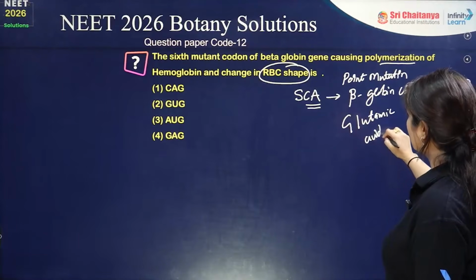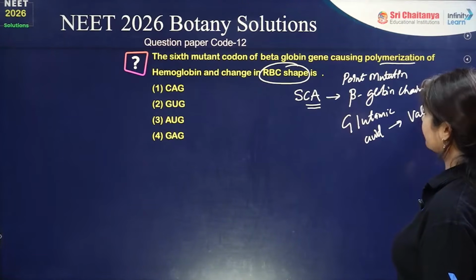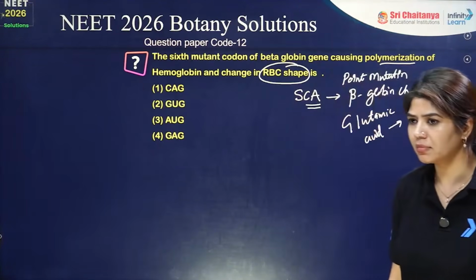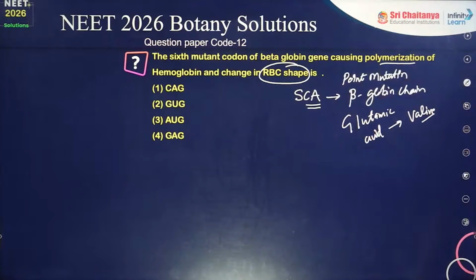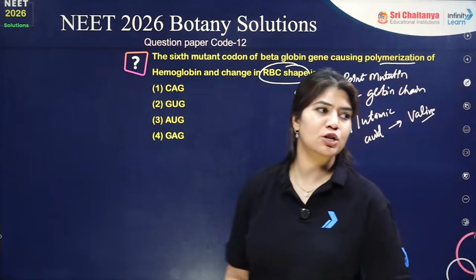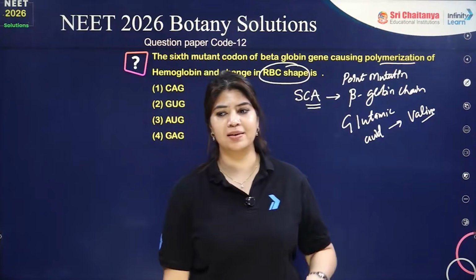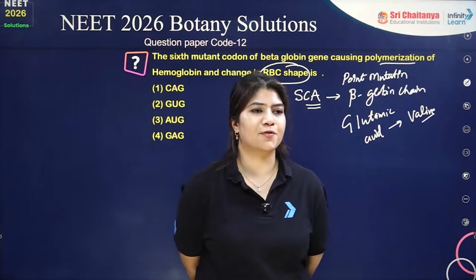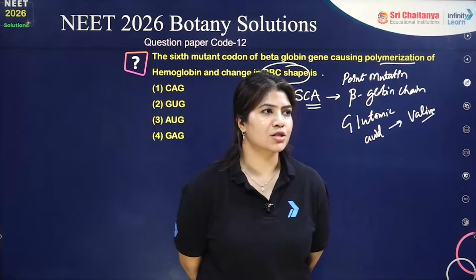Glutamic acid is changed into valine in this question. So this is the point mutation which is happening. In the same paper itself, we have 2 questions from the same portion.